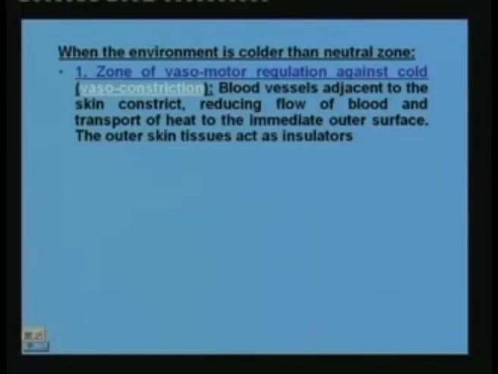So basically, how is heat lost from the core of the body to the surroundings? The blood acts as a carrying agent. As you know, blood continuously circulates through the human body. So the blood carries the heat from the inside, the core of the body, and brings the heat to the surface, that means to the skin, and from the skin heat is lost to the surroundings.